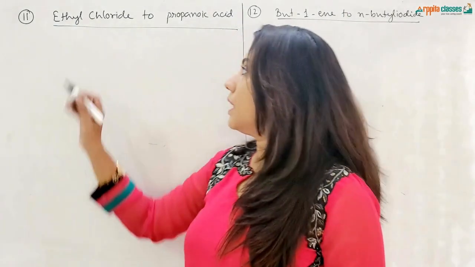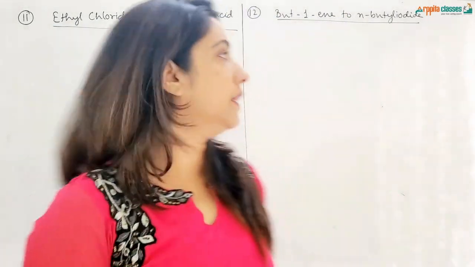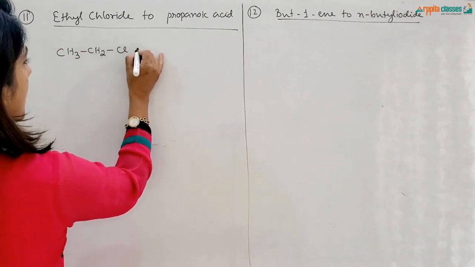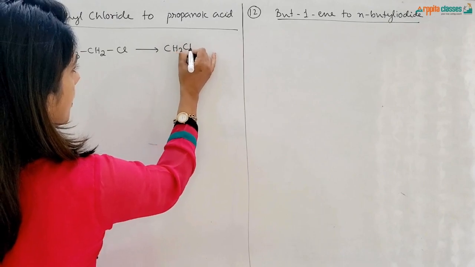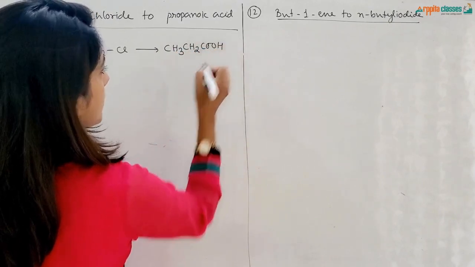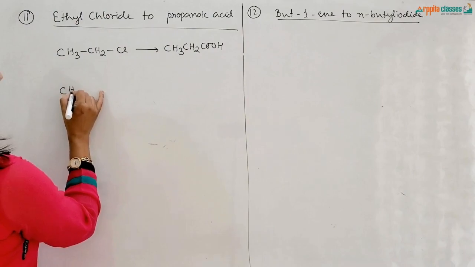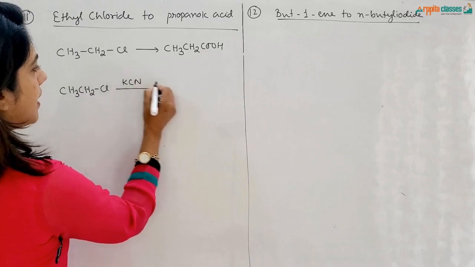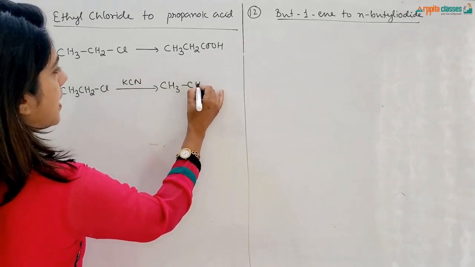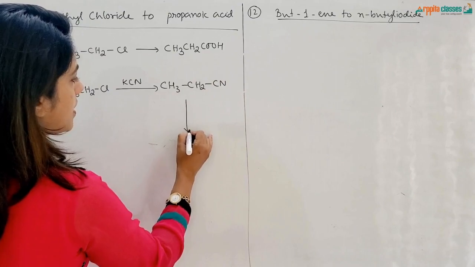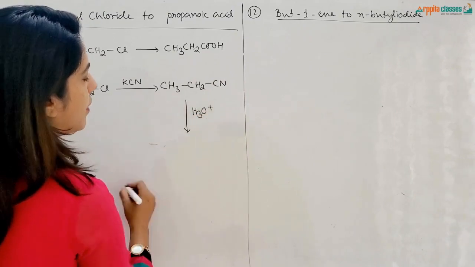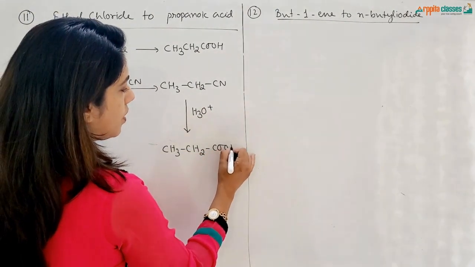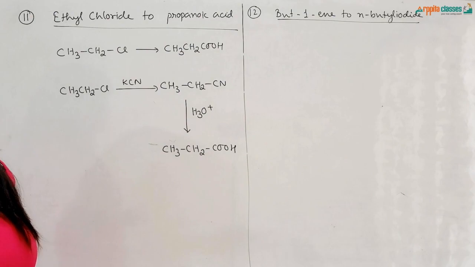So the next conversion is ethyl chloride to propanoic acid. Ethyl chloride, CH3CH2Cl. From here we have to get CH3CH2COOH. So first of all, CH3CH2Cl, ethyl chloride, will be treated with KCN and we will get CH3CH2CN. And now this CN is hydrolyzed, acidic hydrolysis of this will give you CH3CH2COOH. That is your propanoic acid.